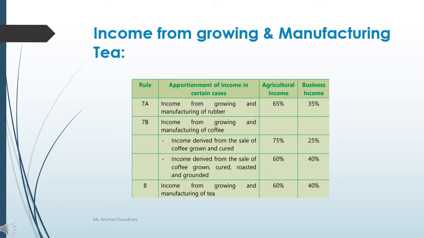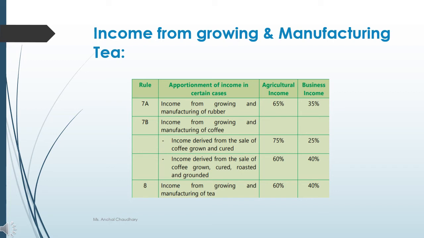For income derived from the sale of coffee grown, cured, roasted and ground, 60% will be considered as your agricultural income and 40% as your business income.